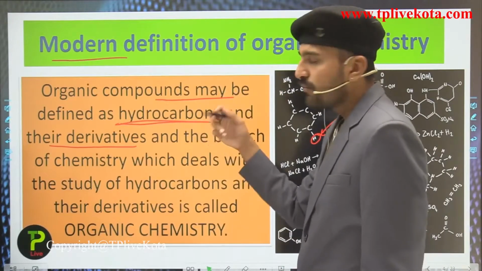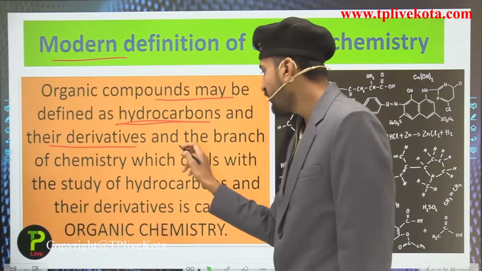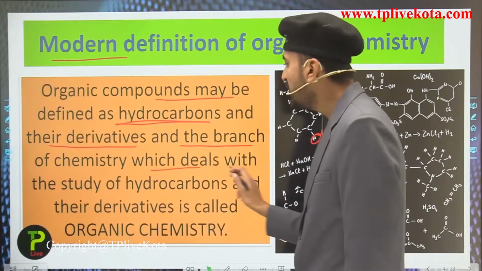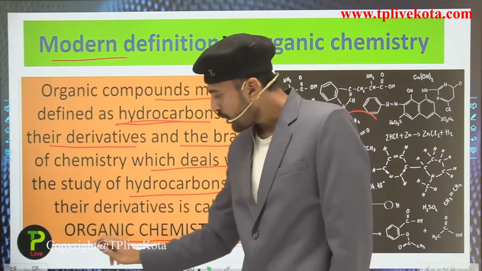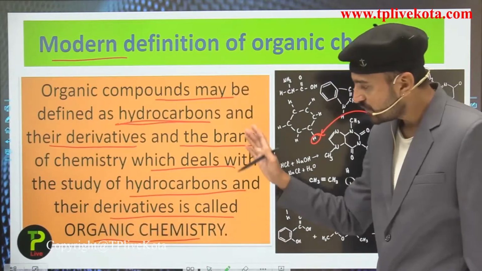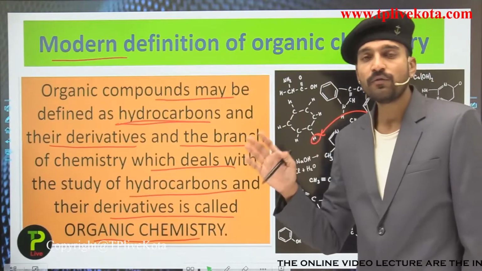Reading out the definition, the organic compound may be defined as the hydrocarbons and their derivatives, and the branch of chemistry which deals with the study of the hydrocarbons and their derivatives is termed as organic chemistry. So students, this you need to remember, this is the actual definition of organic compounds and organic chemistry.